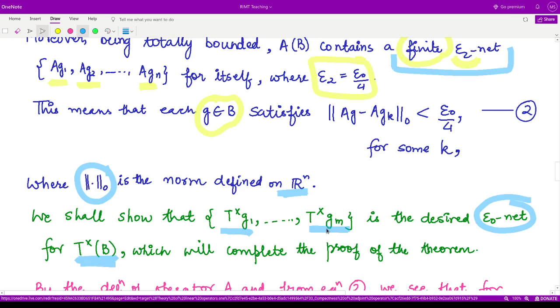Because once we have the finite epsilon naught net, we have the total boundedness for the operator T cross, and because we have the total boundedness, T cross is relatively compact, and because T cross is relatively compact, T cross B is relatively compact, that means the operator T has to be a compact operator.